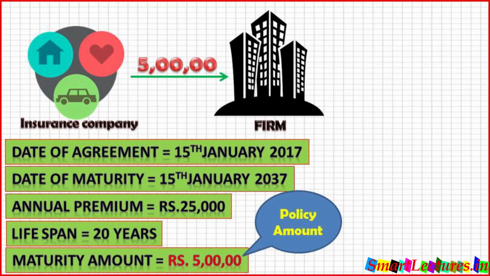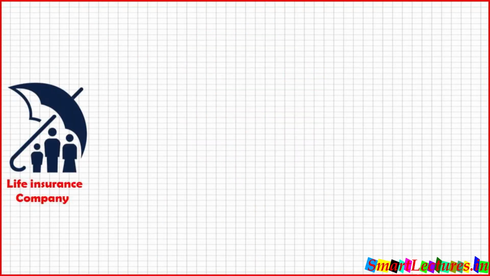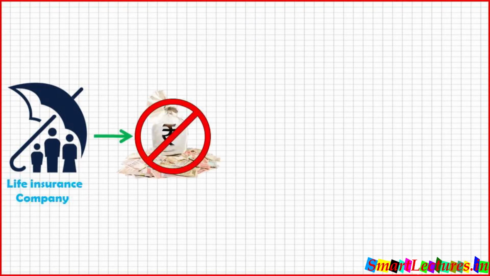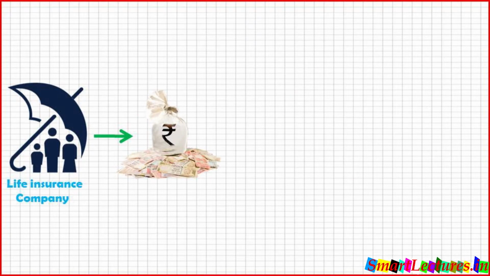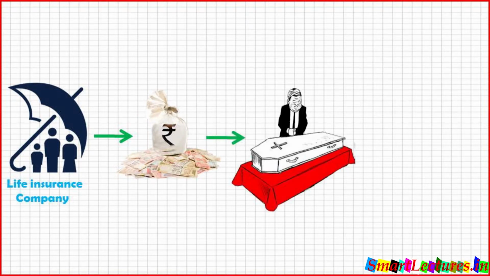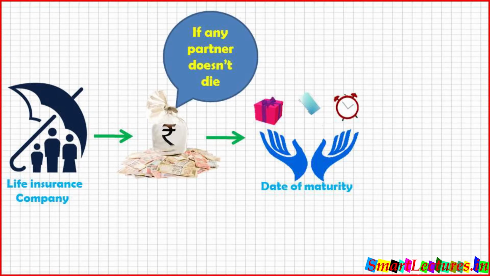Be careful, there are different types of insurance. Some insurance companies, I mean to say life insurance companies, do not pay any money on maturity. They pay money only in the situation of death. But in these questions, we are going to assume that the insurance company pays the maturity amount on the day of maturity if any partner doesn't die.